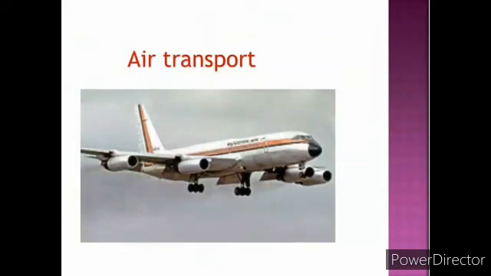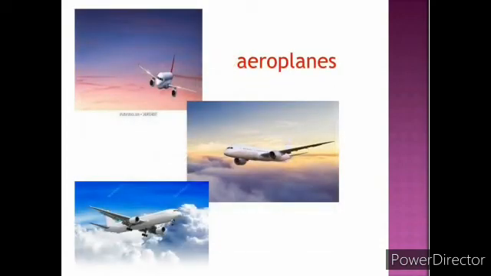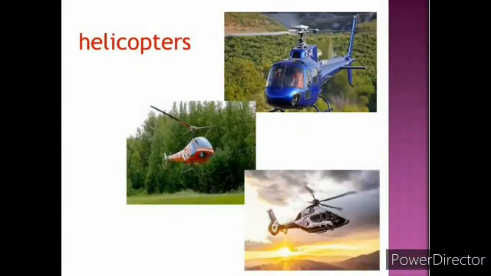Now let's see about air transport. Aeroplanes and helicopters are the two main means of air transport. Almost all the cities and countries of the world are connected by air. Aeroplanes can transport hundreds of passengers to their destination within a short period of time. Helicopters can fly to places where aeroplanes cannot.